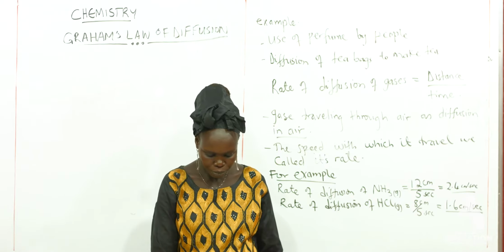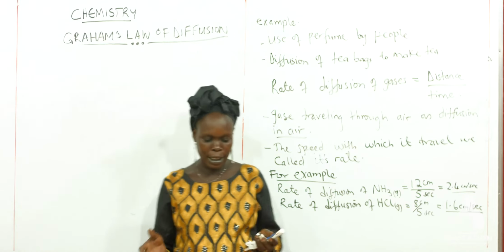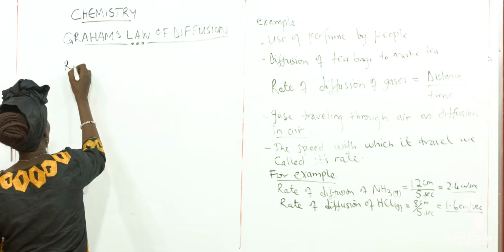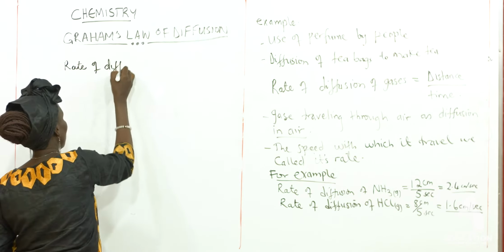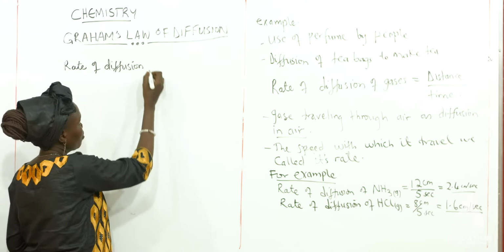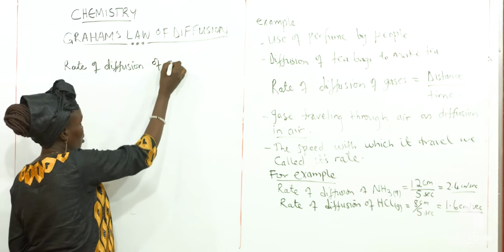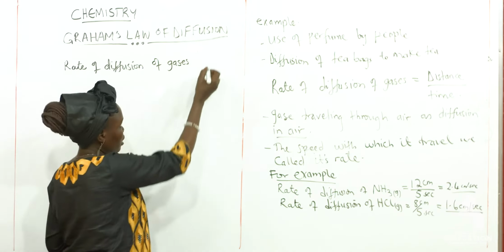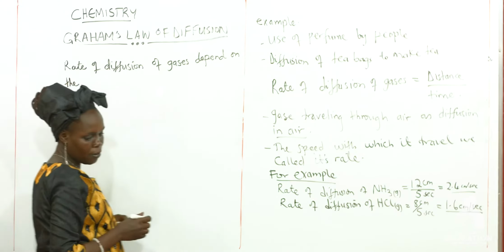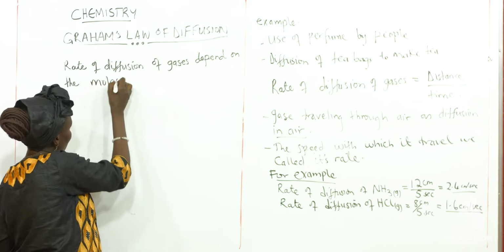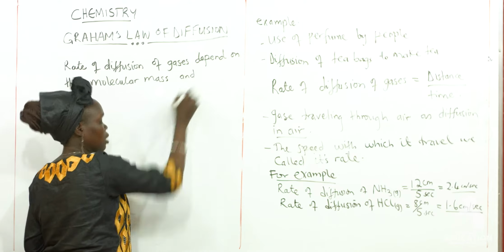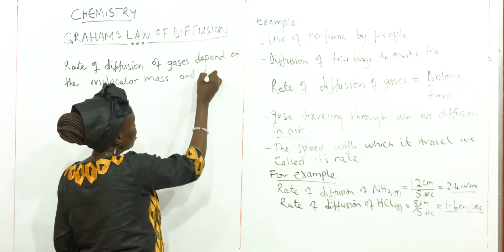So we can have that the rate of diffusion of gases depends on the molecular mass of the molecules of gas that travels and its density.